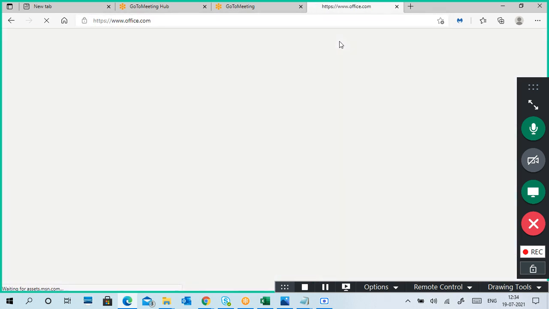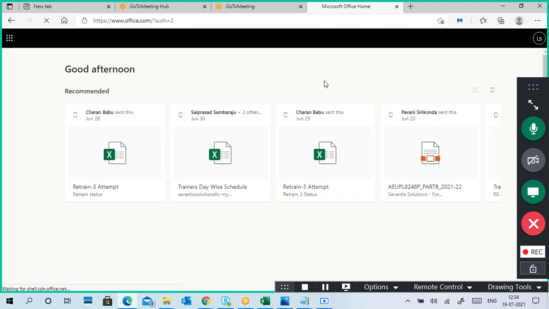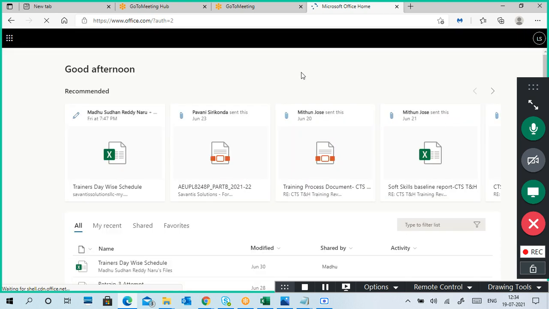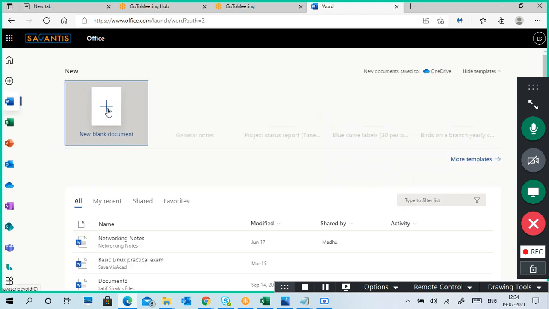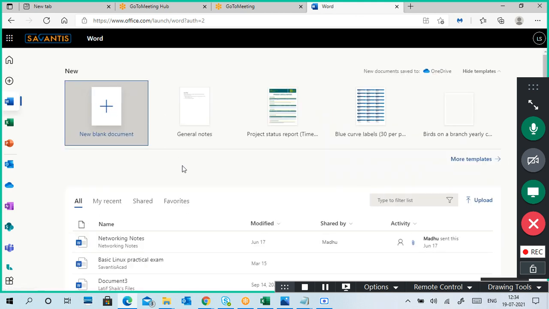Already from my organization, I got a mail account for the office organization, so it will open directly because I have already given a username and password. If I want to compose any document, I can click here and create a new blank document in my browser.